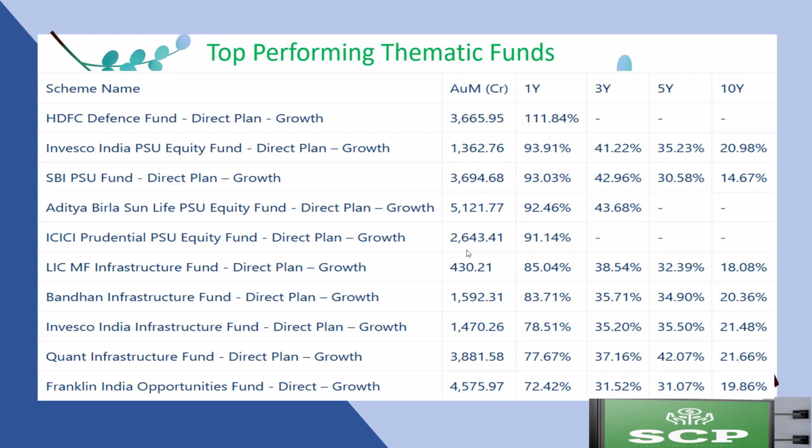Meanwhile, non-thematic mutual funds can provide returns in the range of 15 to 18% annualized over the same time frame. This indicates that both types of funds can be valuable components of a diversified investment strategy, depending on individual financial goals and risk tolerance. In conclusion, thematic mutual funds can potentially generate over 20% returns over a 10-year period, while non-thematic mutual funds can yield 15 to 18% during the same time.